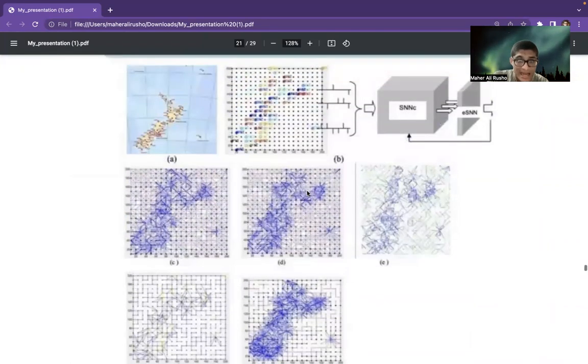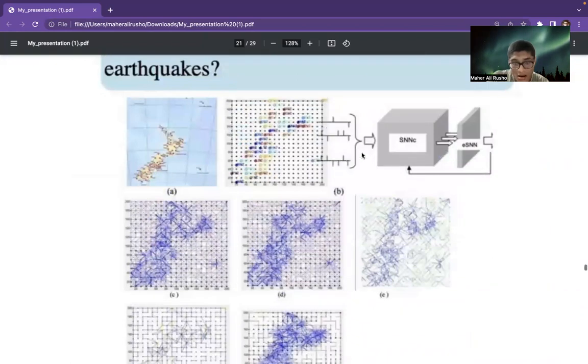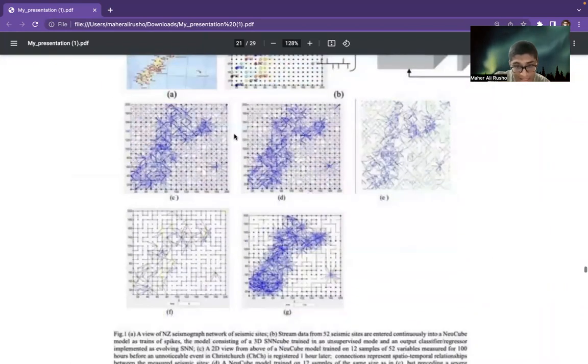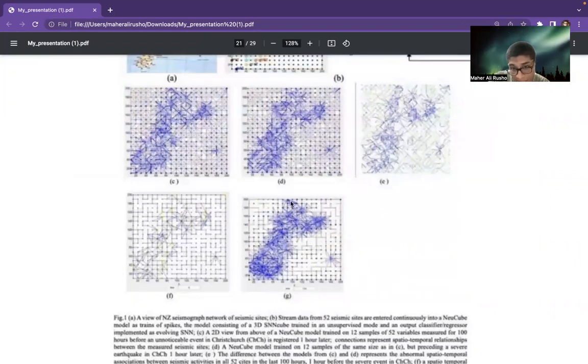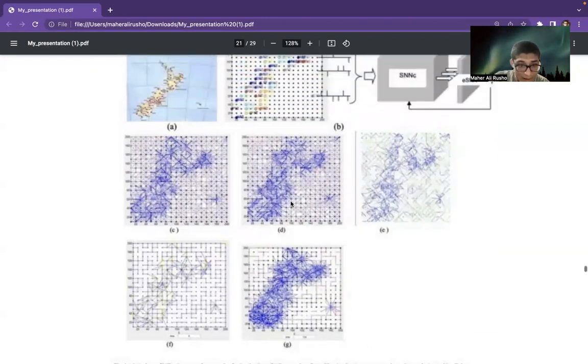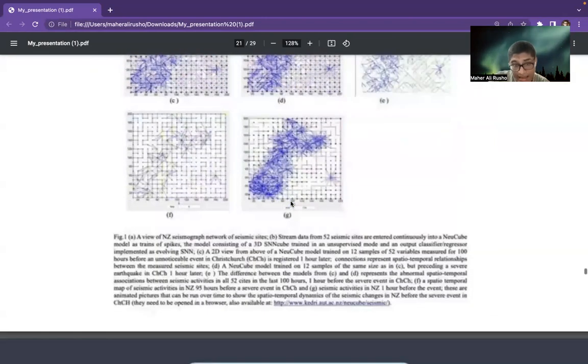At first we have fewer samples, 12 samples or less, and you can see that it makes the horse shape more significantly. And it is the NZ seismograph network of seismic sites.